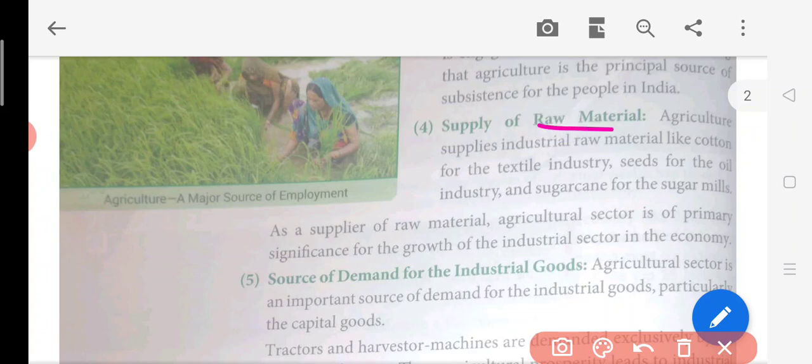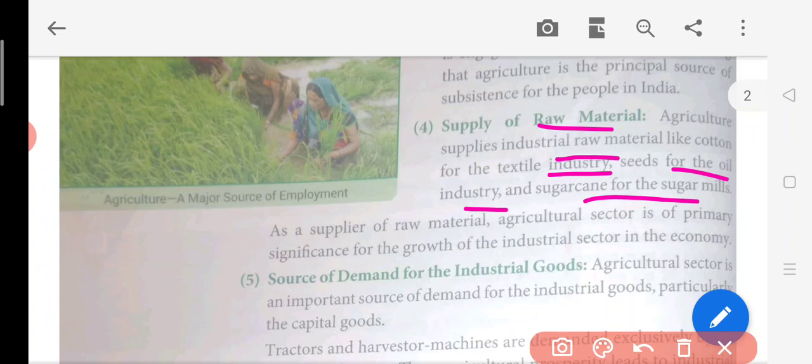Okay, so from where does it come? It also comes from the agriculture sector, like sugar cane for making sugar, cotton for making clothes, and all. So all these raw materials come from there. Okay, like soybean and all this kind of stuff. Now agriculture supplies industrial raw material like cotton for the textile industry, and seed for the oil industry. Okay, the sugarcane for the sugar mills.